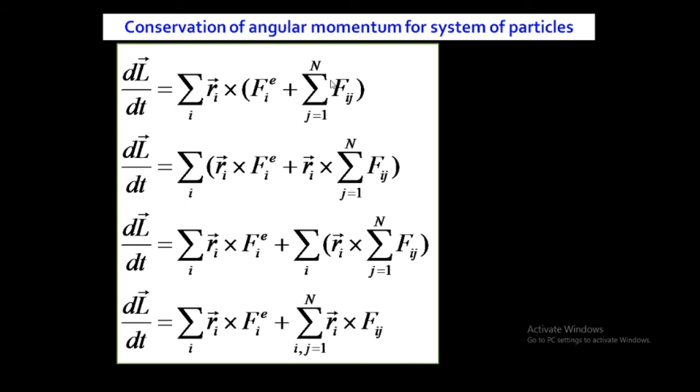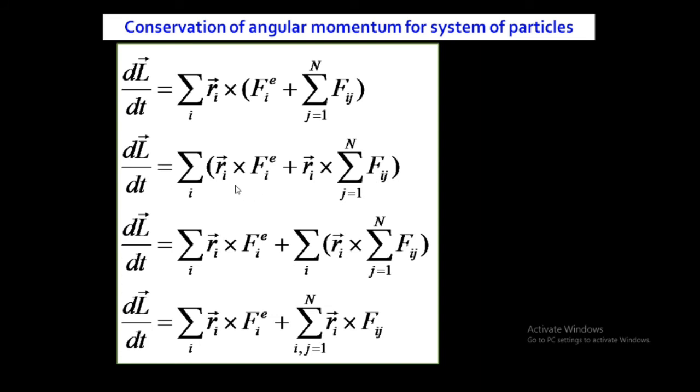So summation over i of Ri cross Fie plus, again on solving the bracket, Ri cross summation over j of Fij. Because Ri is a common term, I have multiplied this Ri to the first term as well as the second term. On solving this bracket, we'll get summation over i of Ri cross Fie plus Ri cross summation over j of Fij.